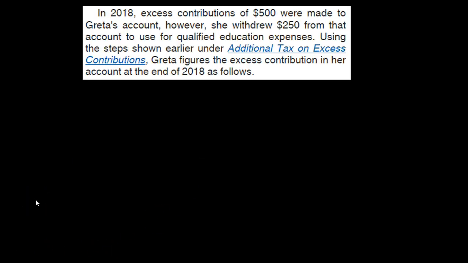In 2018, excess contributions of $500 were made to Greta's account. However, she withdrew $250 from that account to use for qualified education expenses.